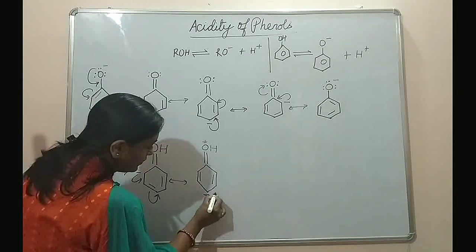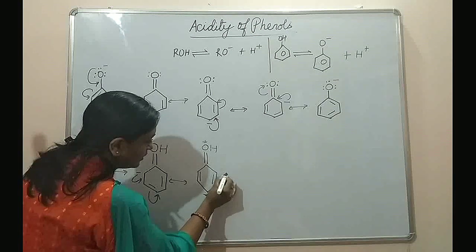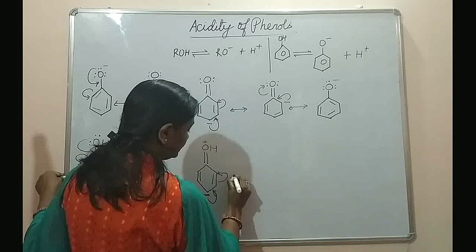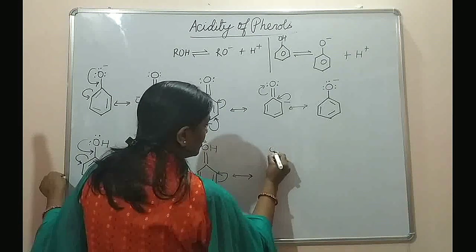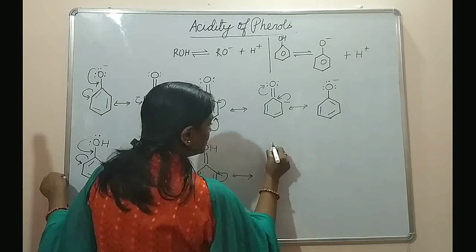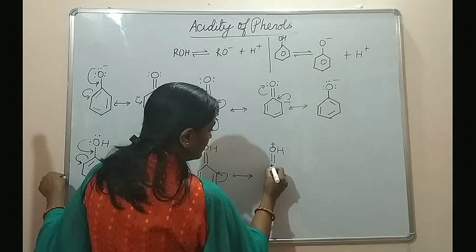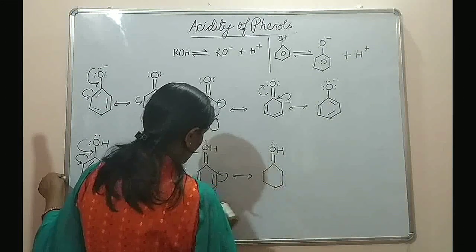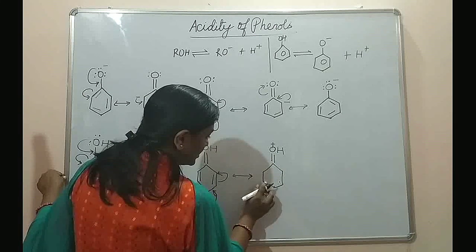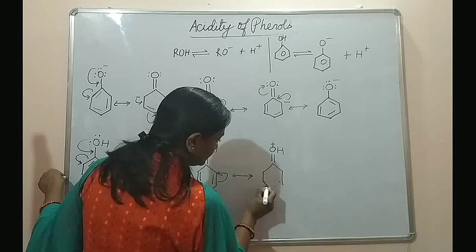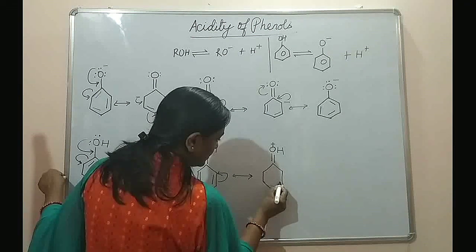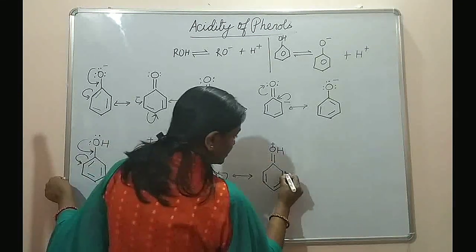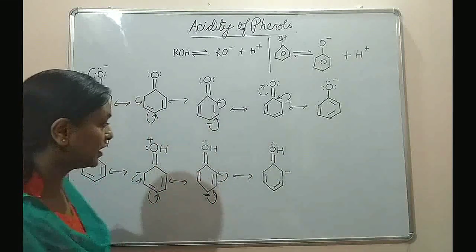In the next step, again the delocalization of electrons occurs. Oxygen with positive charge double bonded to carbon. Now you have double bonded at these two places. Double bond here, double bond here, and a negative charge at ortho position again.